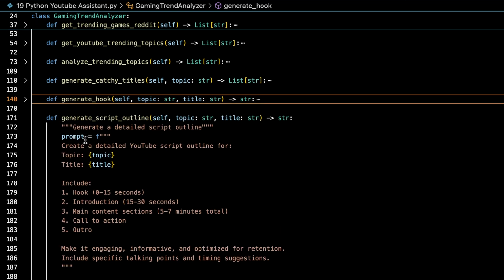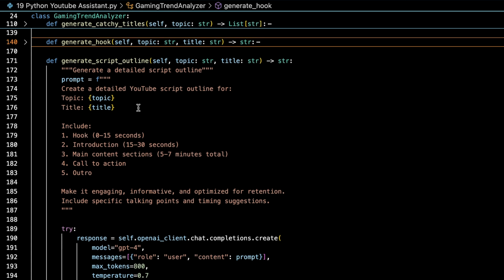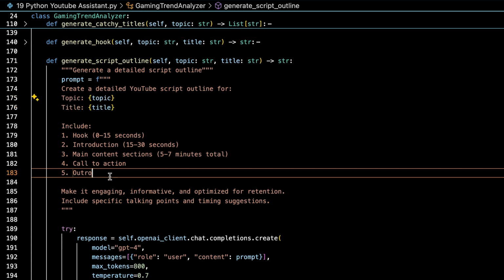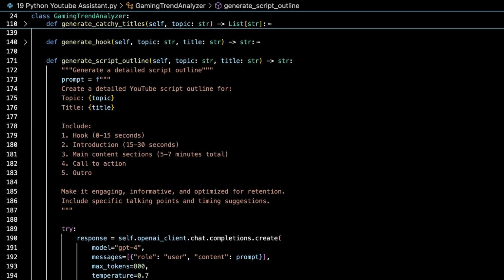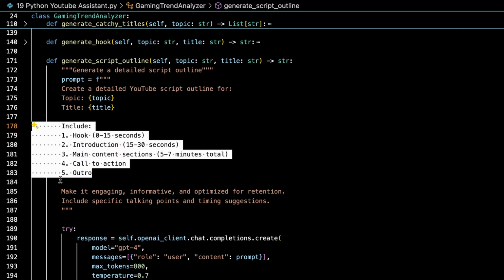Then you have generate script outline. So you give it the topic and the title, and GPT will give you back the headings and subheadings. Obviously you don't want to write the whole script yourself, but you don't want to rely on GPT either, because GPT will give you a very generic script for your games and you want to keep it natural. So it will give you the headlines and the structure to follow, and then you can fill out and write your own script. That is quite helpful for people who upload every day or every other day.